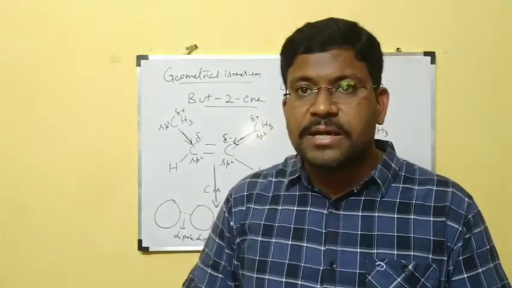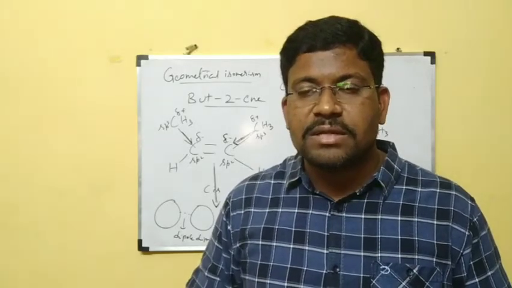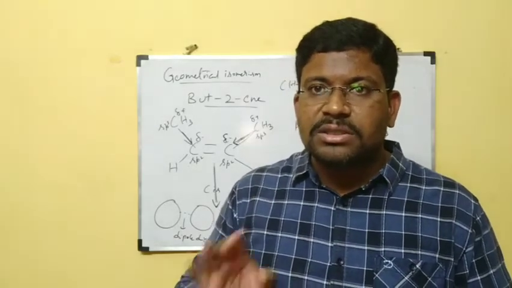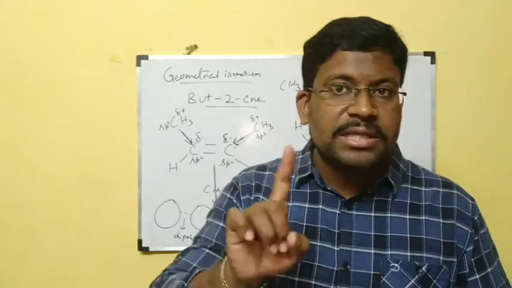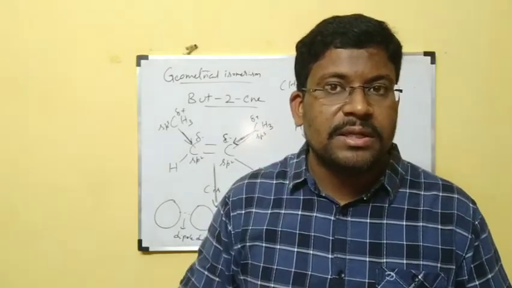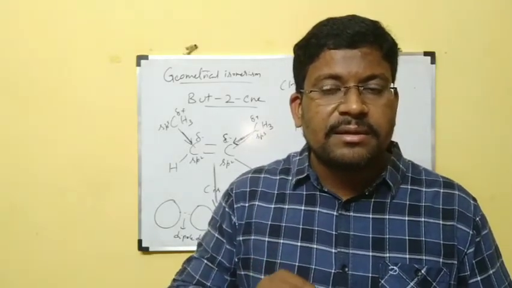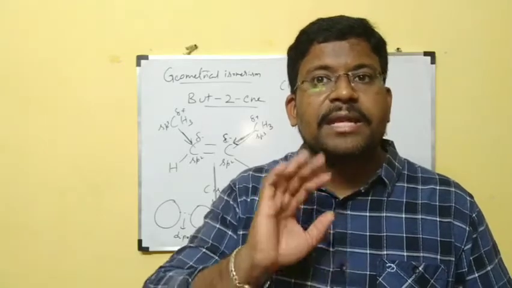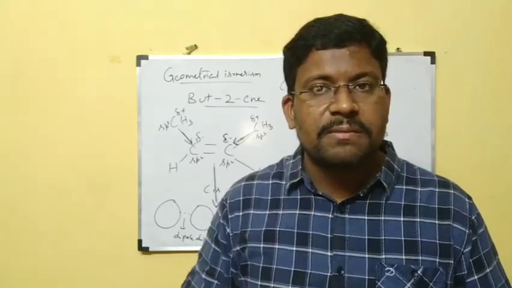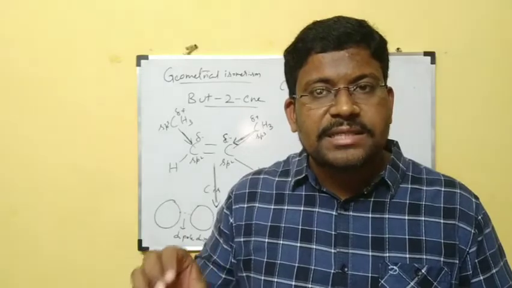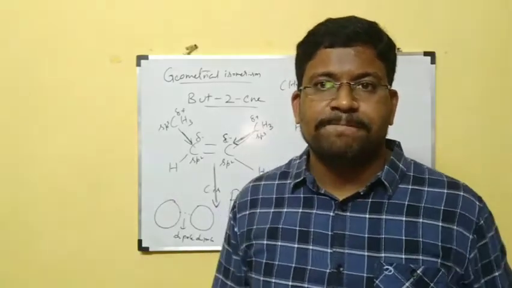Next, dipole-dipole attractions are a little bit stronger than van der Waals forces. After that, the strongest forces are hydrogen bonds. I am talking about intermolecular forces only. These are weaker than covalent bonds and ionic bonds, which are actual chemical bonds. These are all attractions between one molecule and another molecule.